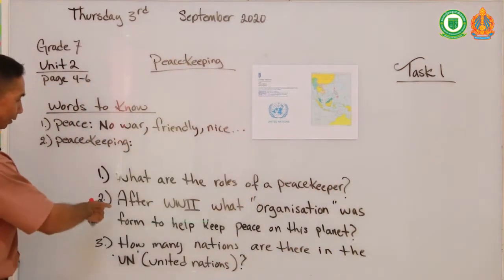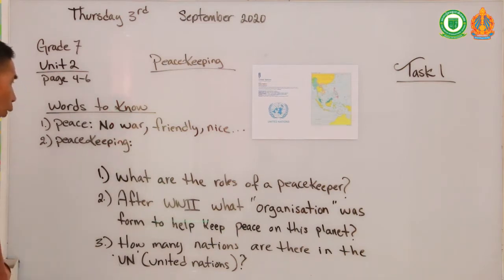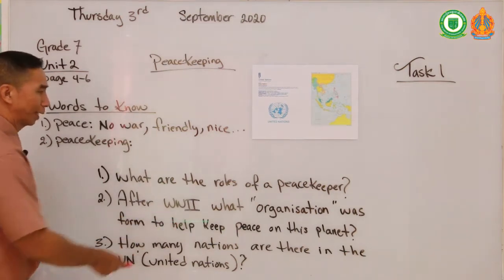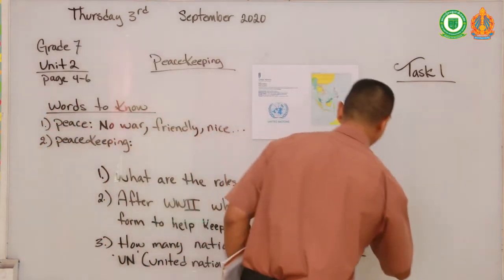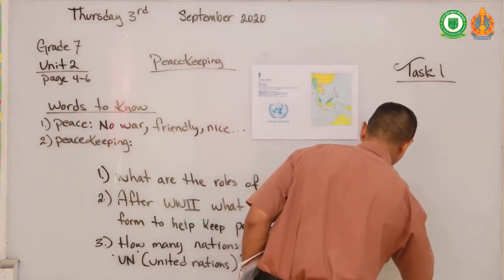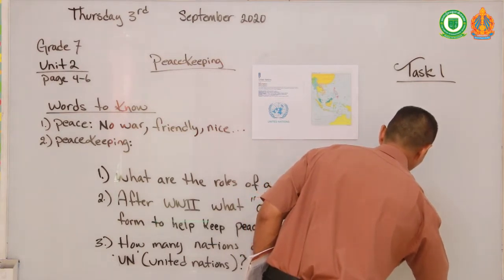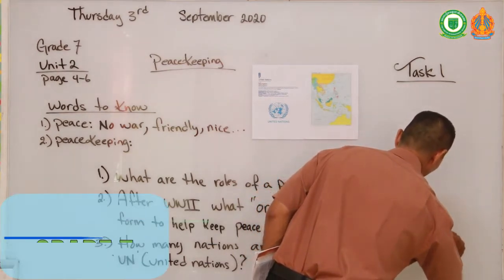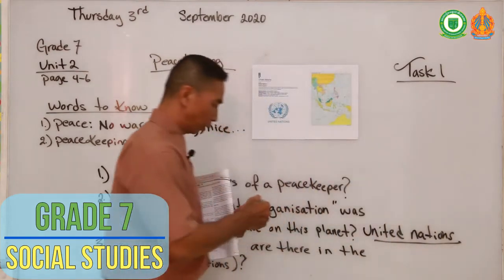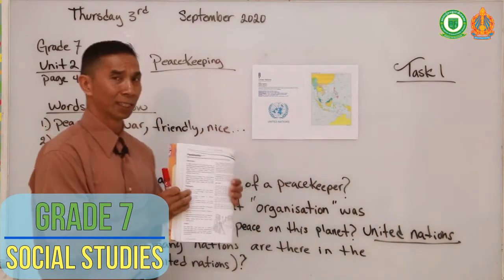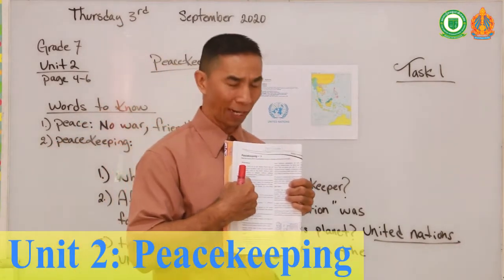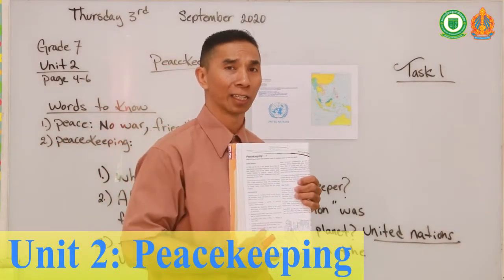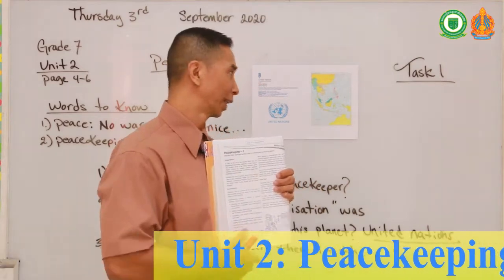So my second question is, after World War II, what organization was formed to help keep peace on this planet? We have learned that it is the United Nations. And also on the first paragraph, it will tell you some roles of the United Nations, and why the roles are important in our world today.